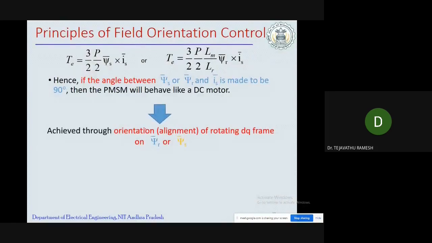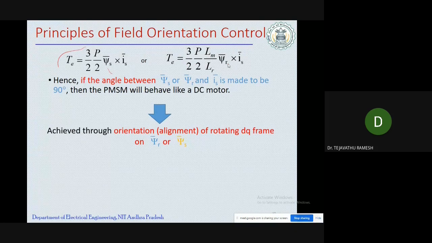So here, this is the torque equation when we are using the vector control method in AC machines. Here T is equal to 3/2 × P/2 × ψs × is, or we can write this ψs in terms of the rotor flux. So the rotor flux can be written as T = 3/2 × P/2 × Lm/Lr × ψr × is.